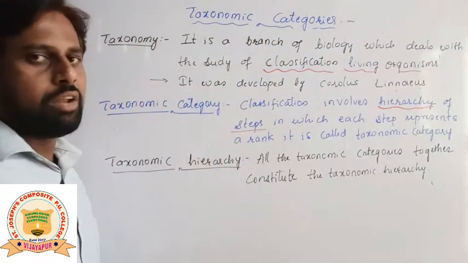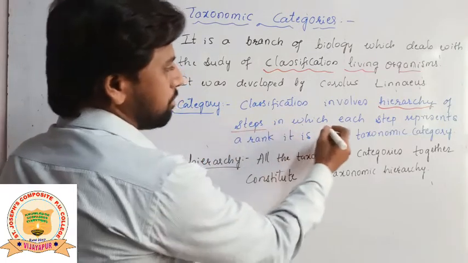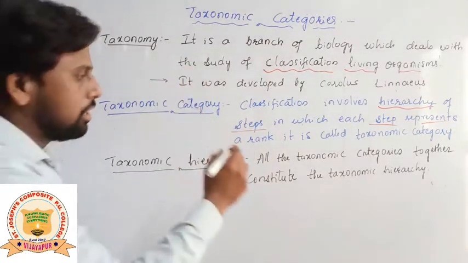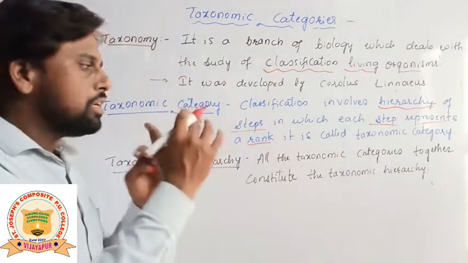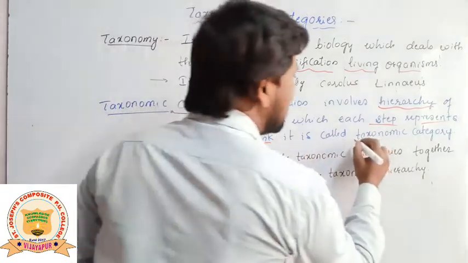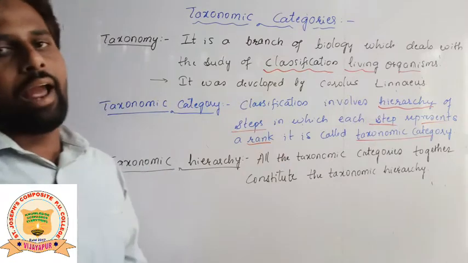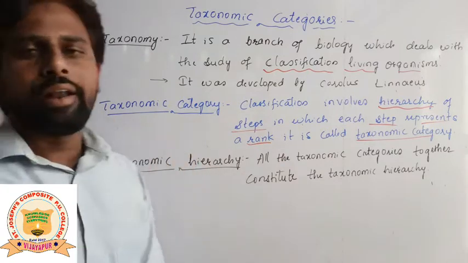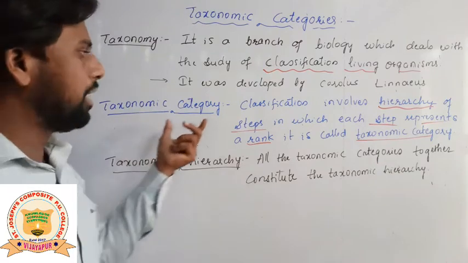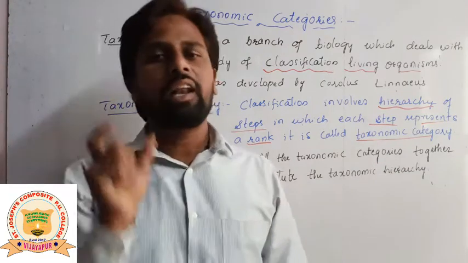Every hierarchy has some steps. When we are classifying living organisms, there are specific steps, and each step represents a rank. This rank is a taxonomic category, and all the ranks together are called taxonomic categories. So the taxonomic category is a rank in the classification.